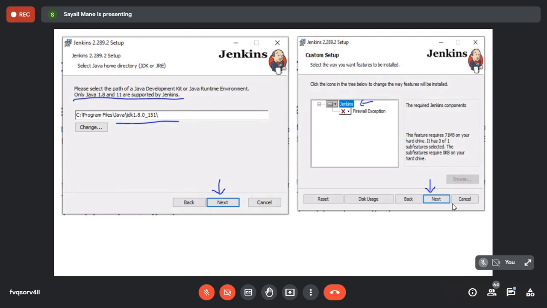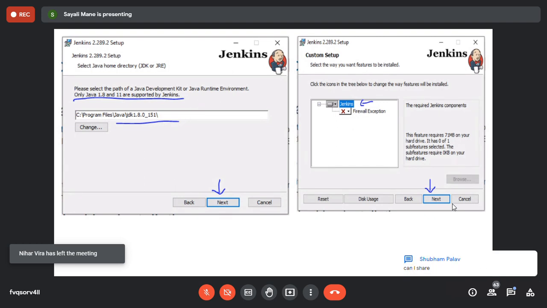Yeah, those who are getting create first user admin or skip and continue as admin, which one to do? Create the first user admin. Aman, can you share your screen? Ma'am, there are some plugin installation failures. I tried retry, but they are not getting installed properly. But yeah, it's okay. Can you just simply click on the next one? Okay, fine. You continue it. Yeah, continue it.